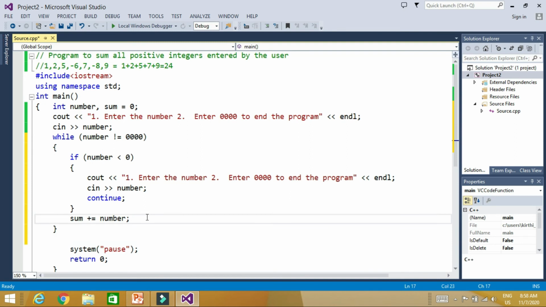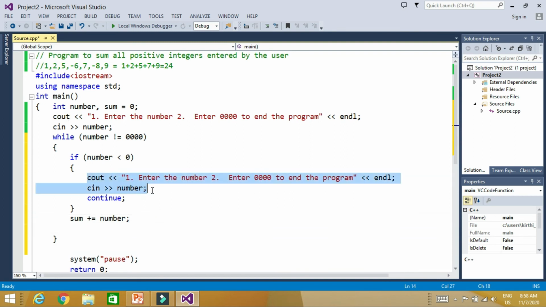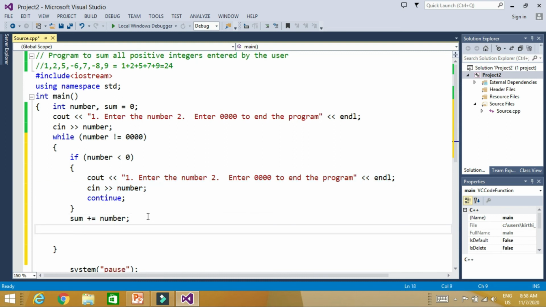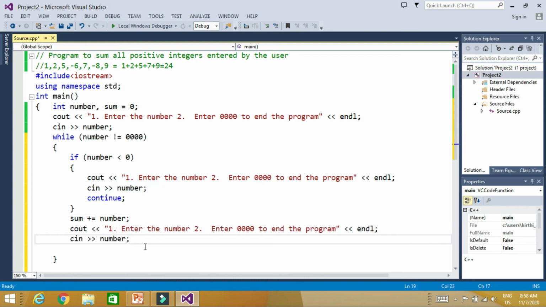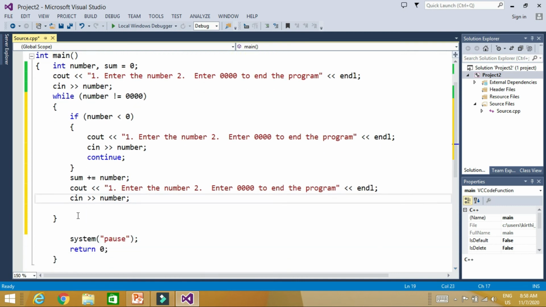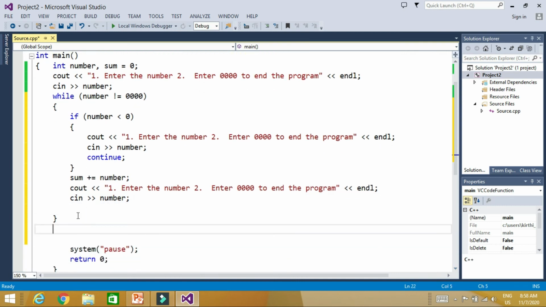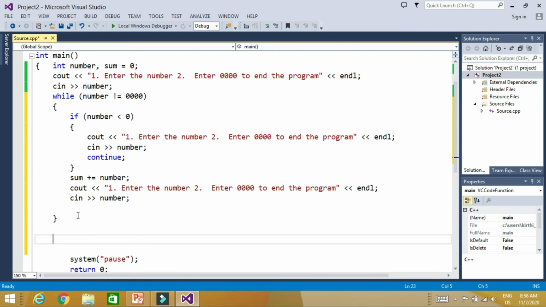And after this again we have to input the number. So here we will also just write this statement. After doing the sum, we will again ask to input the number. This is to change the value of number, and then cout sum is equal to sum.